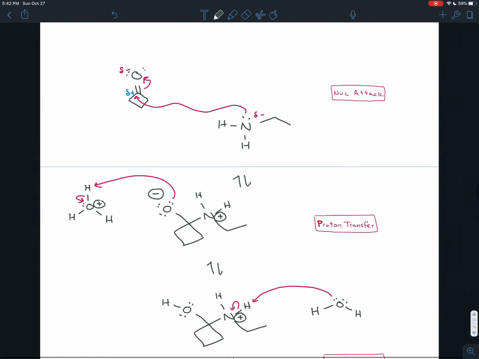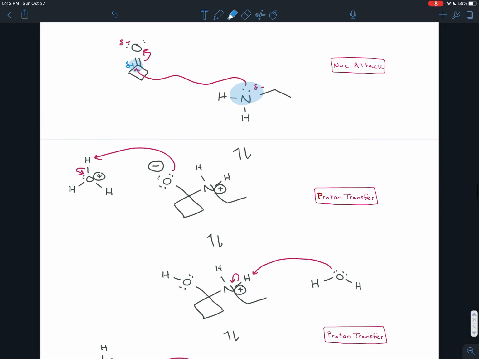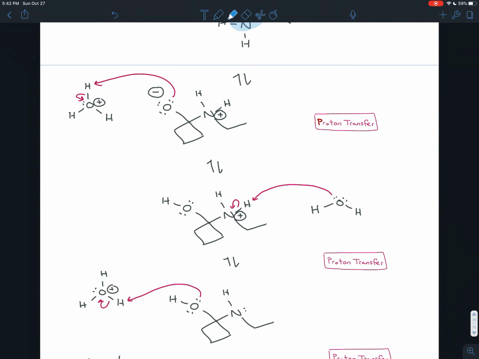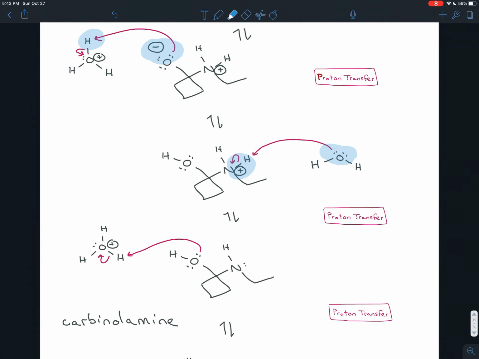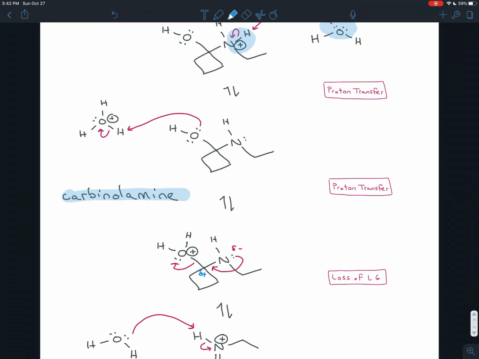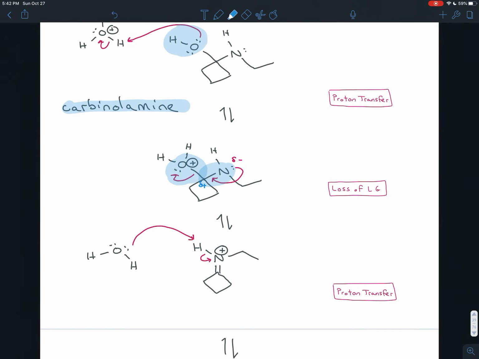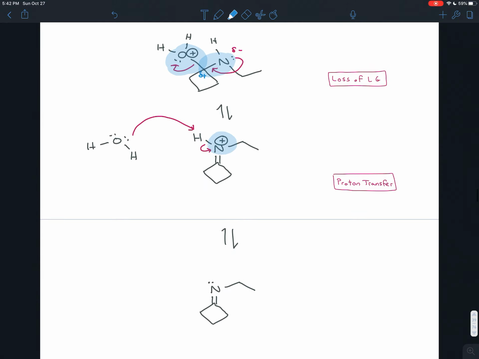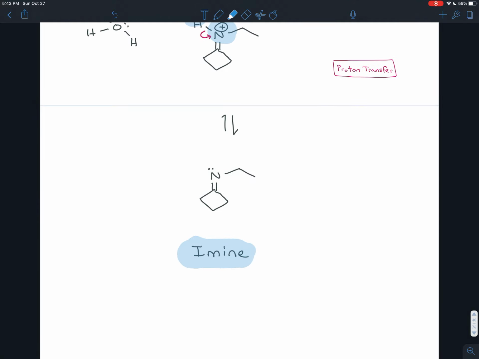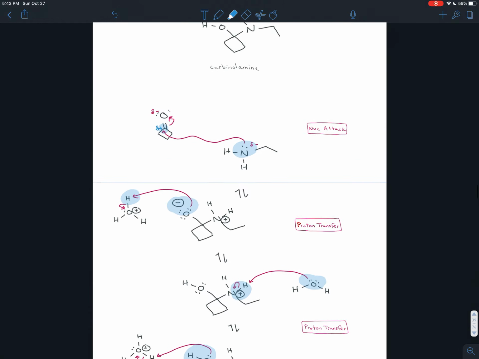So in that whole mechanism, just like in the mechanisms we saw before, it's very similar to what happened in the case of forming acetals. The first step is the attack of the nucleophile on the carbonyl carbon. Once you have that, we had to stabilize the charges that formed with 2 proton transfers. So stabilize one charge with a proton transfer, stabilize the other charge with a proton transfer. That gave us our carbinolamine. Then we wanted to kick the oxygen off, so we did a proton transfer to turn that into a good leaving group. It gets kicked off by the nitrogen, so loss of a leaving group, and we stabilize the positive charge that forms with a proton transfer. And that gives us our beautiful imine.